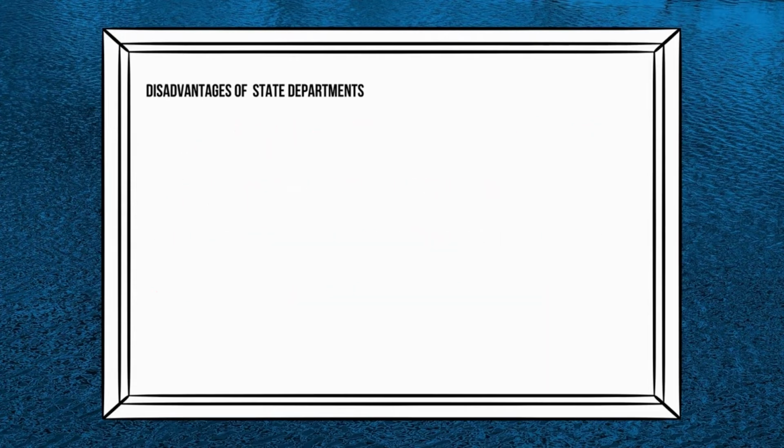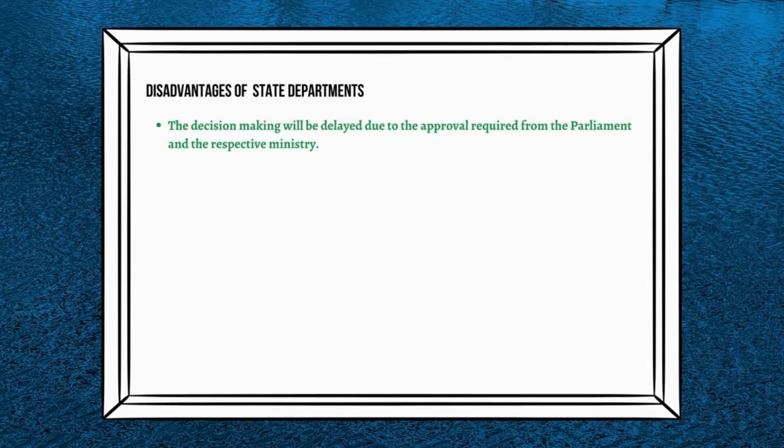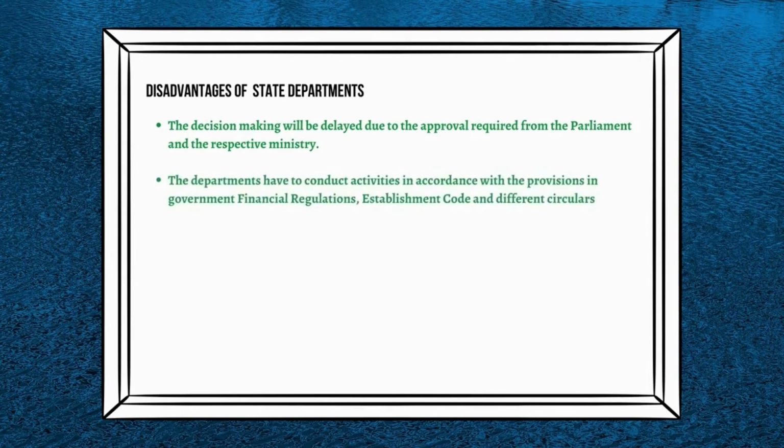The disadvantages of departments. The decision-making will be delayed due to the approval required from the Parliament and the respective ministry. The departments have to conduct activities according to the provisions in government financial regulations, establishment code, and different circulars. And that's all we have in departments.